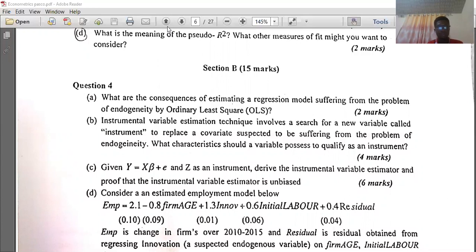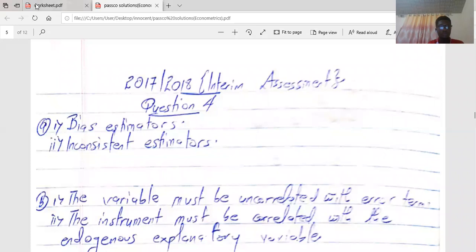I'll be doing some writing here. Okay, so this is my worksheet. Let me zoom it.